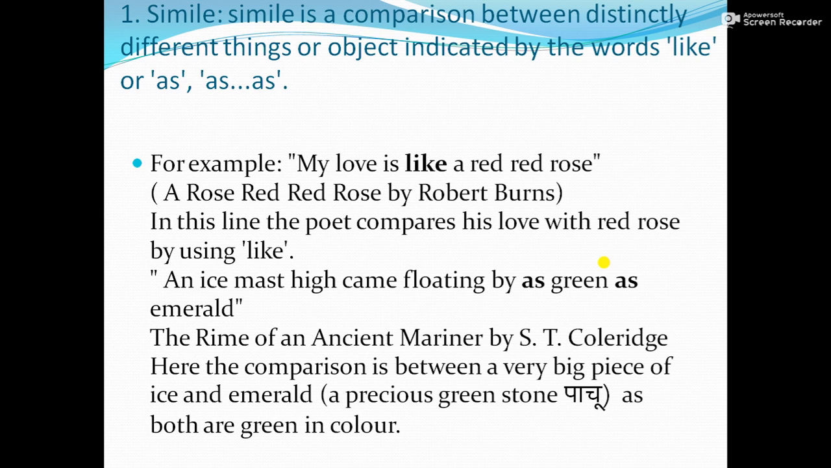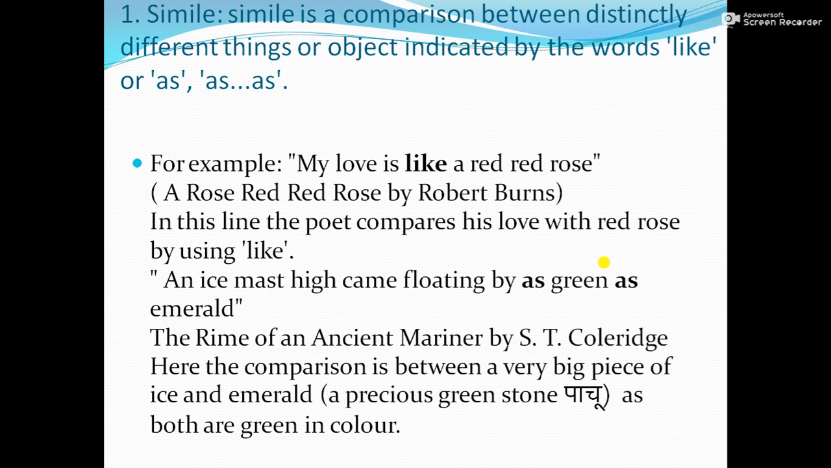But in any simile, the words of comparison like or as must be present. A very famous example I have given here. My love is like a red, red rose. You can see the word like in bold. This is the very first line from the poem A Red, Red Rose by Robert Burns. So in this line, the poet compares his love with a red, red rose by using the word like.